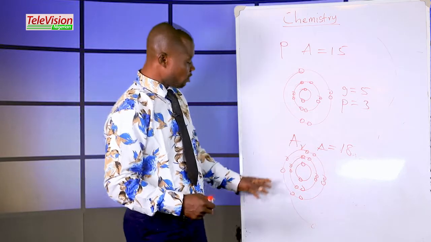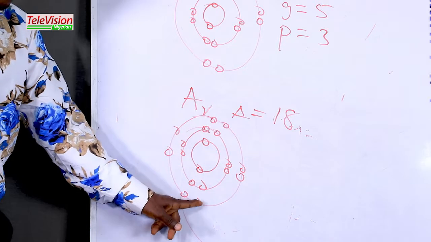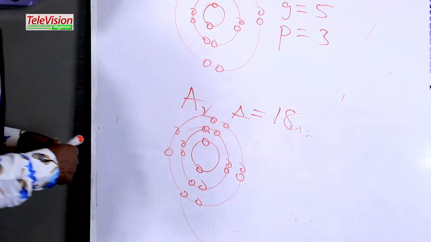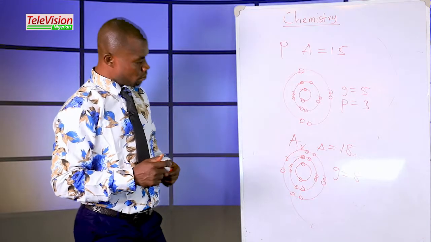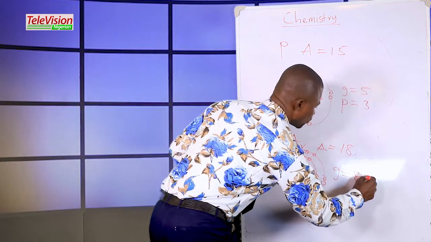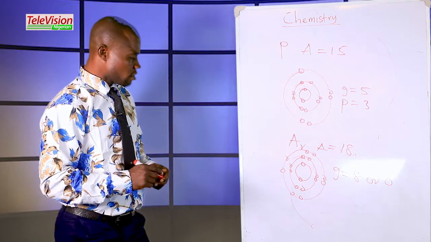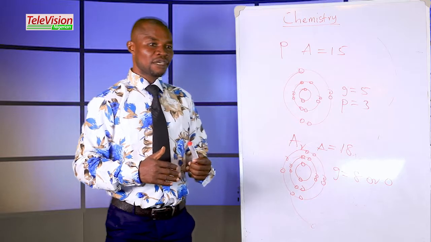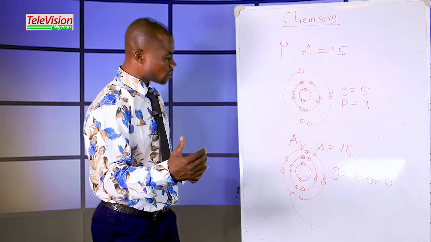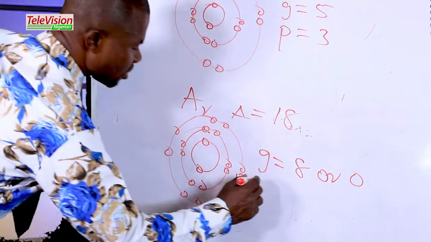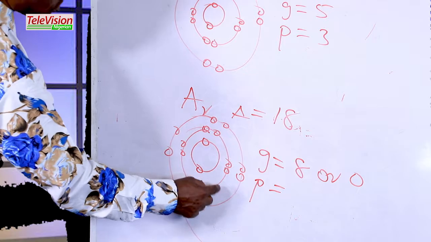Let's count the number of electrons in the outermost shell. 1, 2, 3, 4, 5, 6, 7, 8. So this one belongs to group 8. Normally, if you have anything that belongs to group 8, you equally say that it belongs to group 0. Why is it group 0? Because the element cannot give out electrons and cannot accept electrons. We call such an element a noble gas. So then what is the period of this argon? The period is 1, 2, 3, period 3.